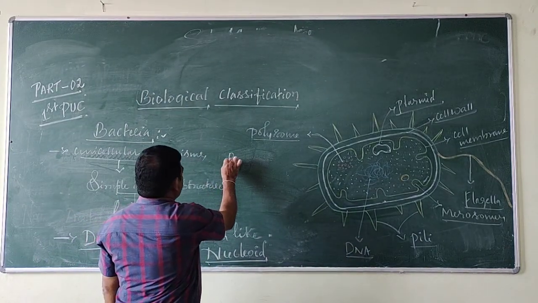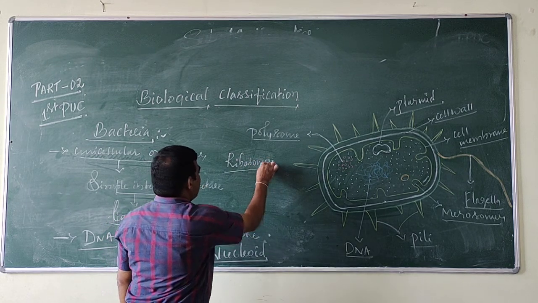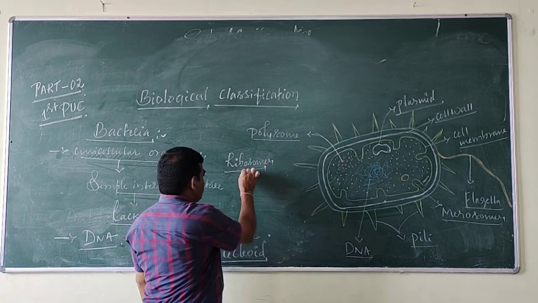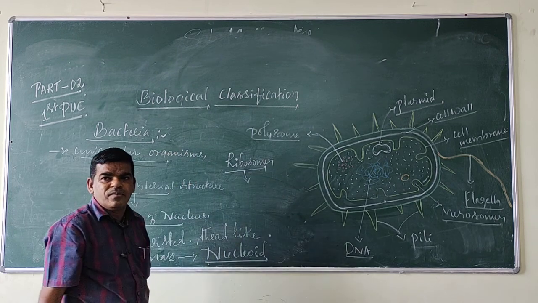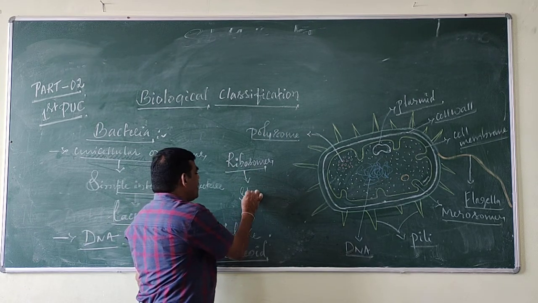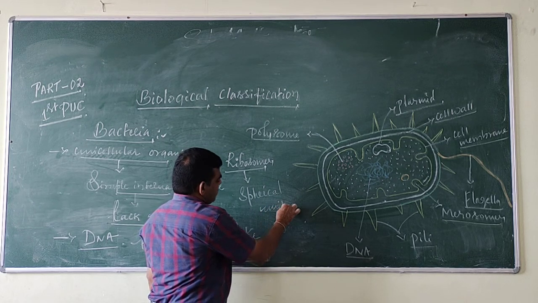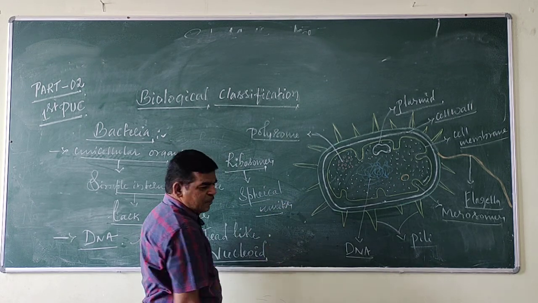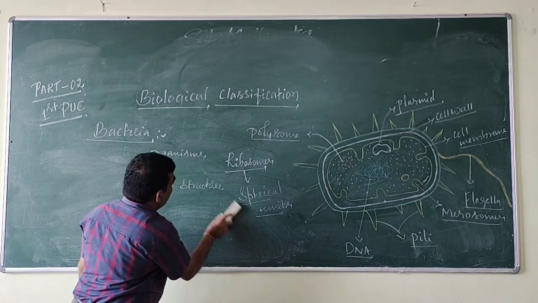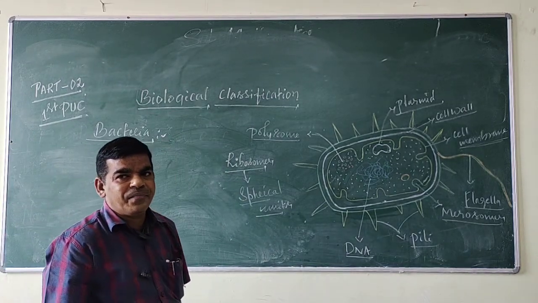Next, ribosomes. Ribosomes are spherical units. Ribosomes, the spherical units, are present in the bacterial cell.